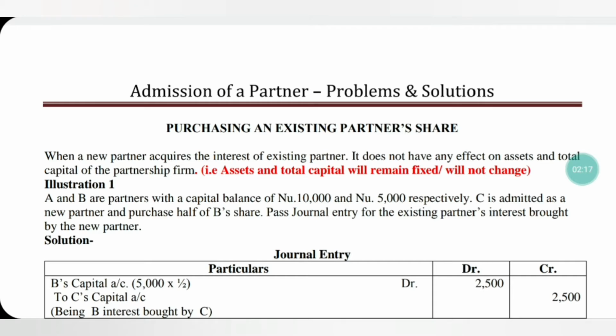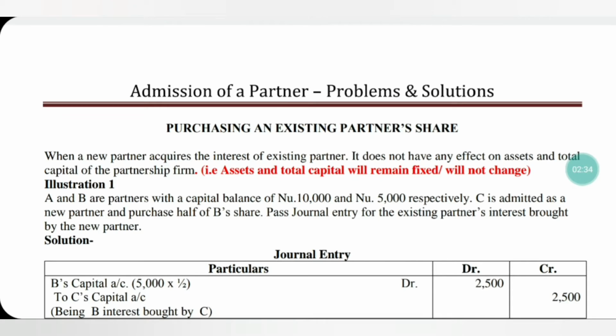So, C is purchasing half of B's share. A's share remains the same, B's share C is buying half. So, what will be the journal entry?